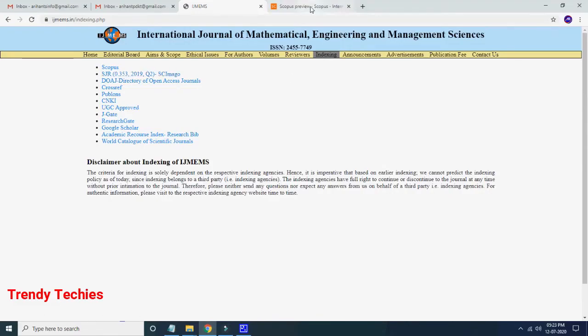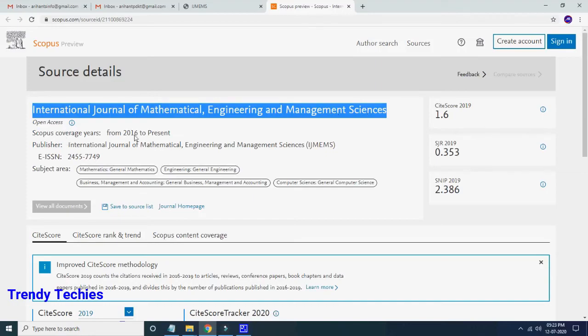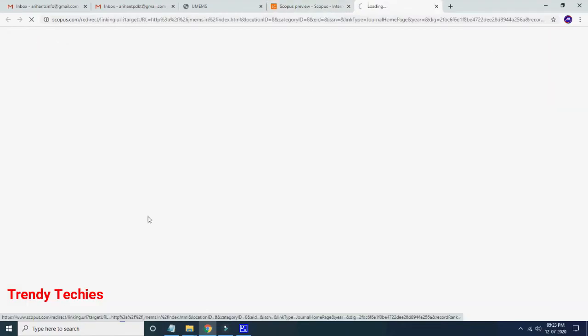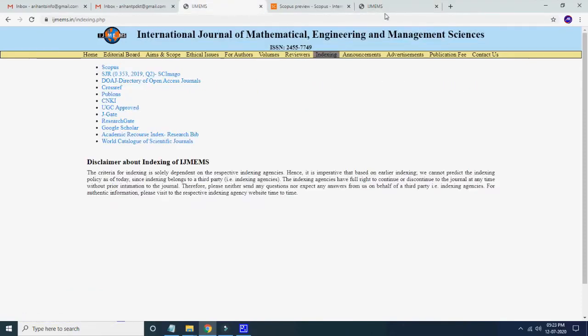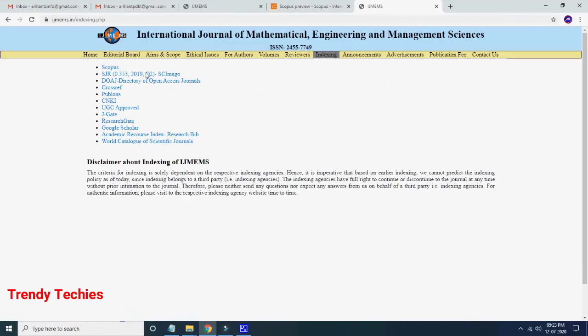You can easily identify that. Here you can see the journal name, 2016 to present. From here you can click the journal home page. It must go to the defined website. See, this website needs to open. Then only we can say it is properly indexed in Scopus.